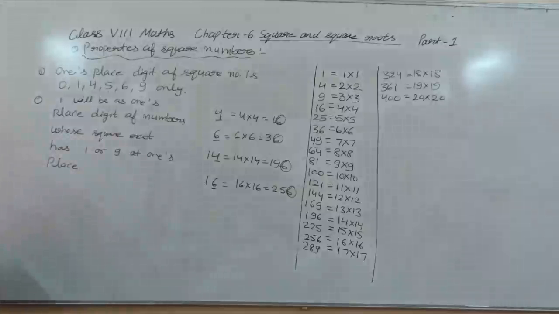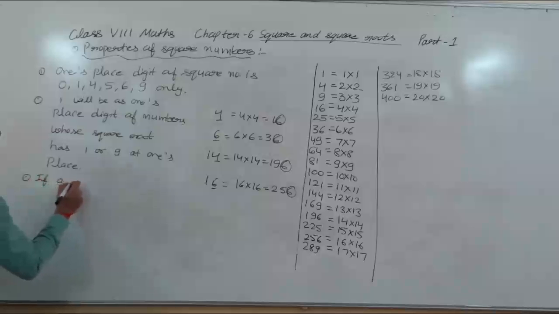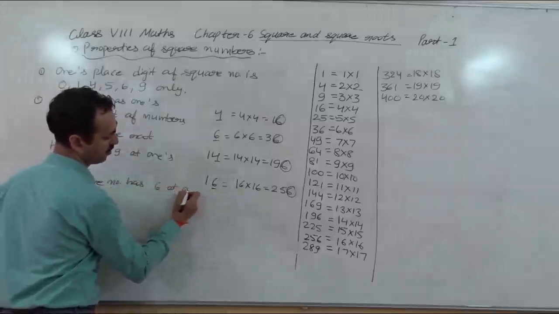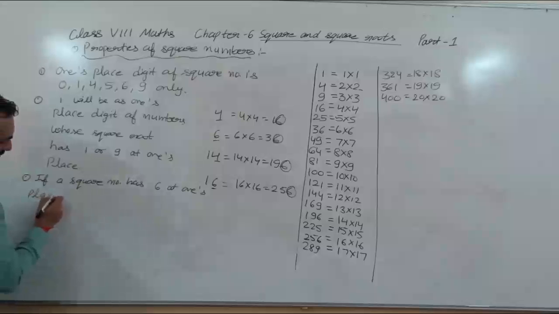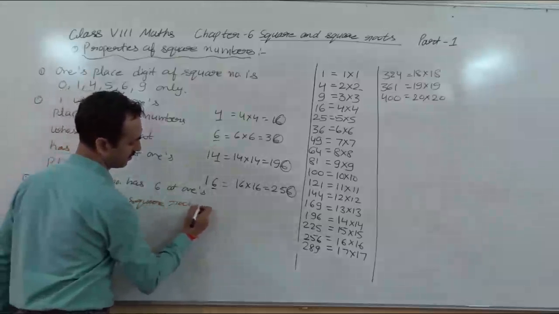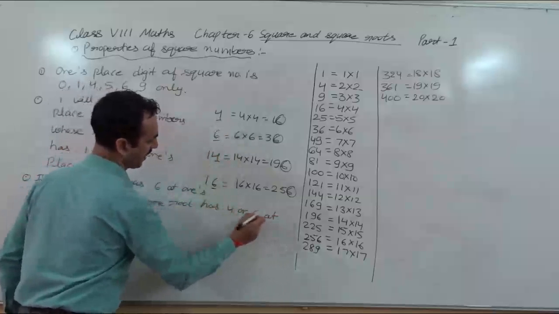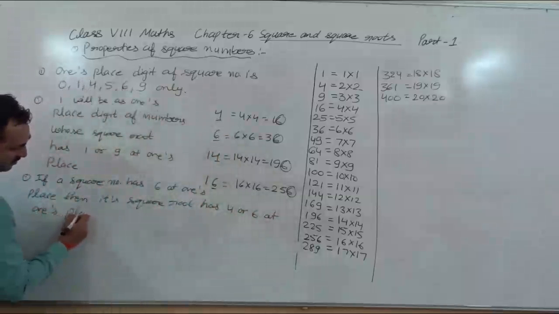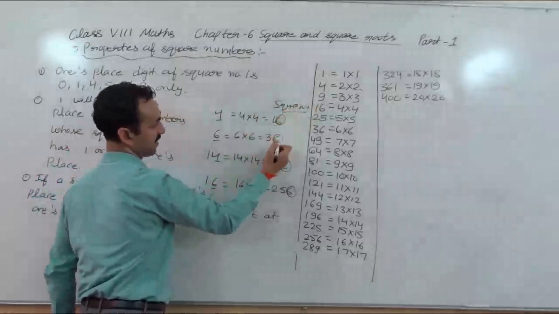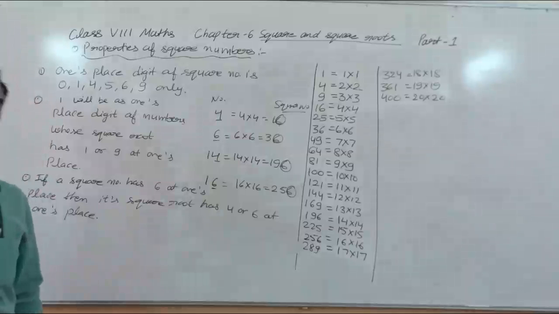So the third property is: if a square number has 6 at the ones place, then its square root has 4 or 6 at the ones place.